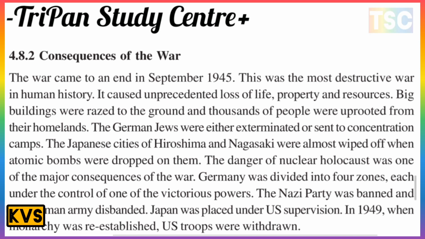Germany was divided into four zones, each under the control of a different victorious power. The Nazi party was banned and the German army disbanded, and Japan was placed under USA supervision. In 1949, a new government was established and USA troops were withdrawn.